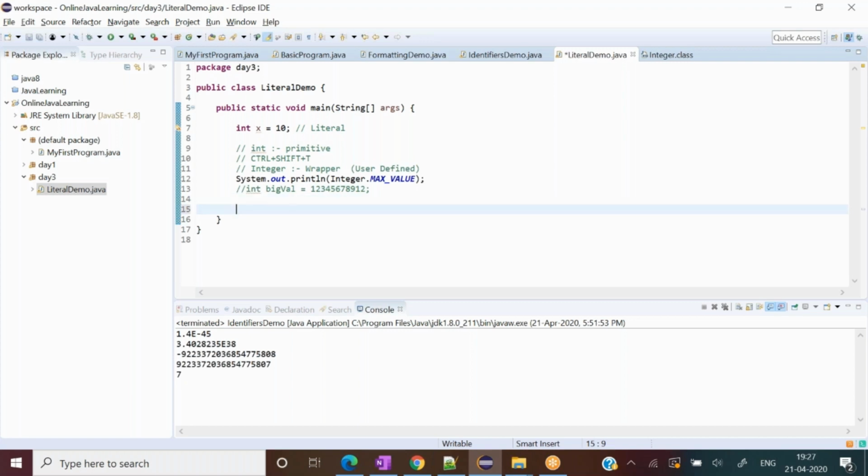So that is the way we discuss the literal. One more thing for the integer, with respect to JDK 1.7 onwards: for integer values, they have introduced some special things. We write a lot of digits, and it's hard to predict how large a value I have written over here.